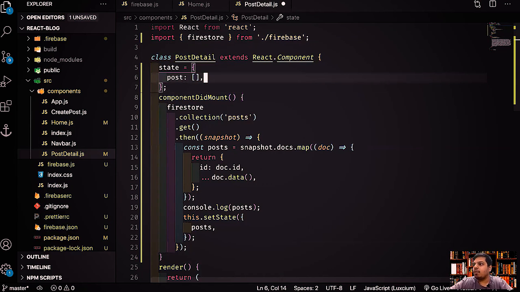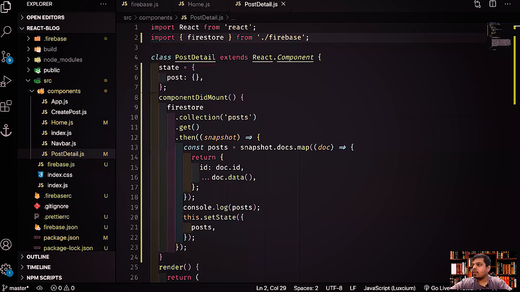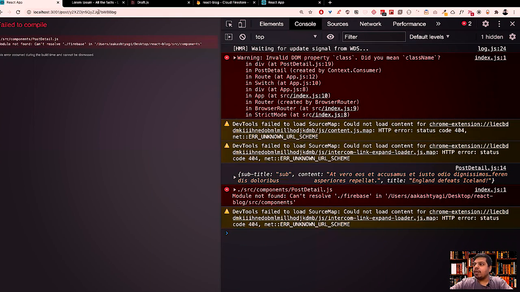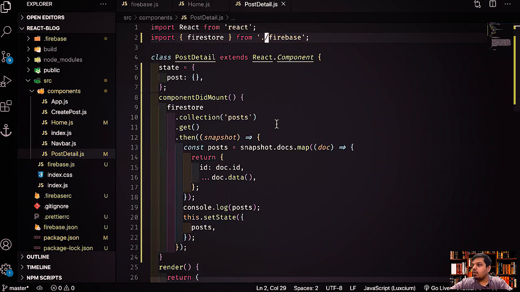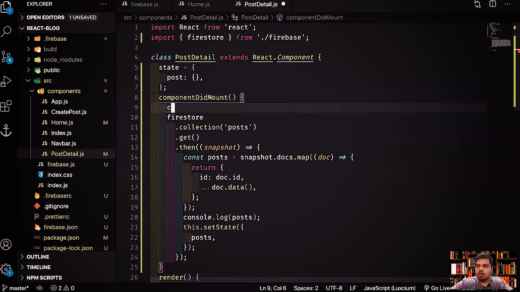So post will be an object over here, right? Not an array, right? So a post is a single object, a single document. So we'll get that. So now what we have to do is basically get the ID from the top, right? So what we'll do is we'll go over here quickly. We'll say const and we'll get the ID, right? So ID is basically in the props inside match, right?